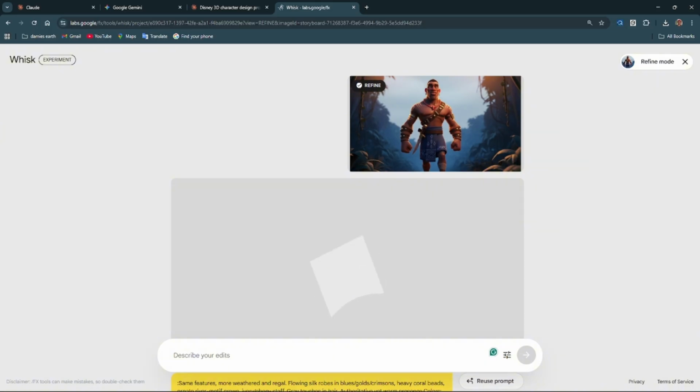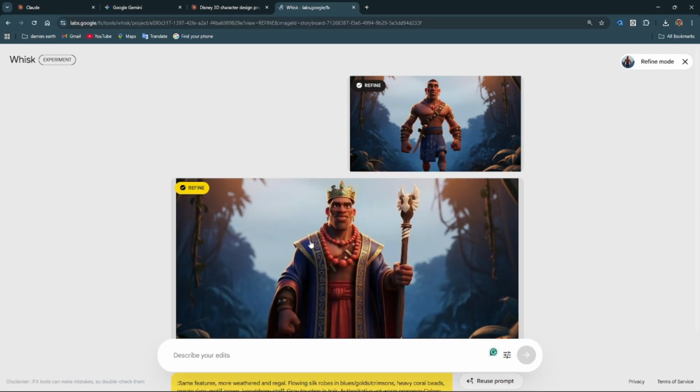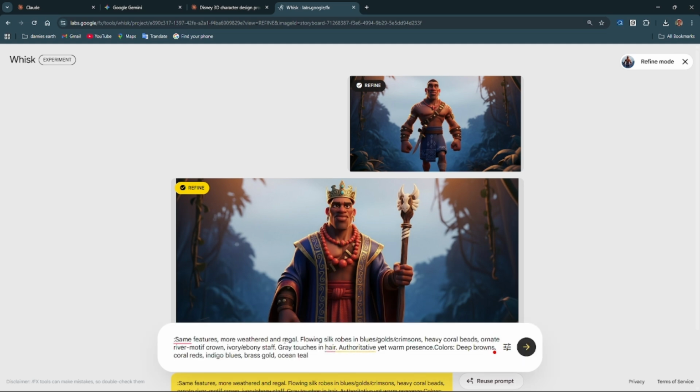Mind you, what we are using to make our video is Grok. So this is not like the older version of the character, but let me see what we have here: same features, more weathered, flowing thick robe in blue.